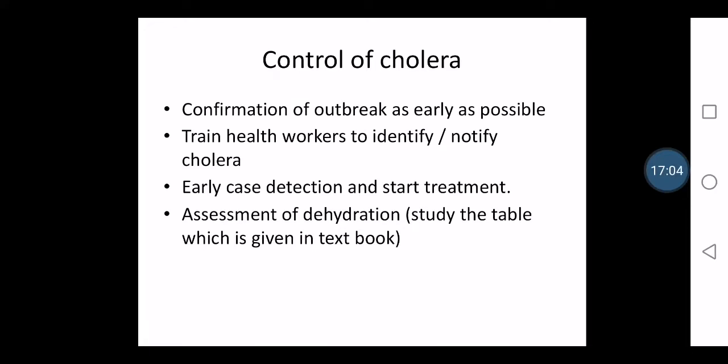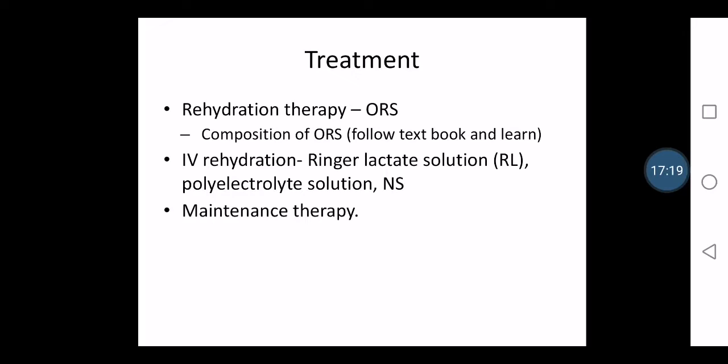So we can see that there will be a sunken region, alle, a sunken state of the neruka. That means the child is going towards dehydration. So through all these things we have to assess the dehydration. Then about the treatment, after assessing the dehydration, especially we have to go for the rehydration therapy. The treatment only is rehydration.